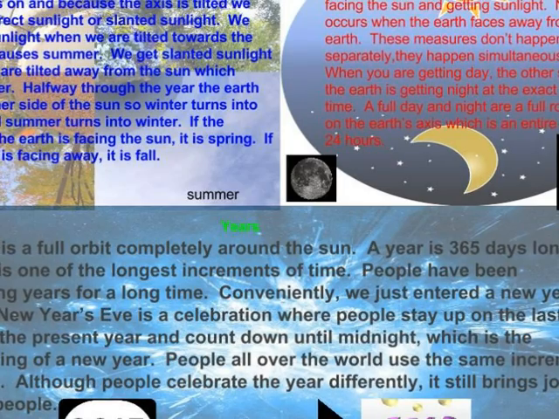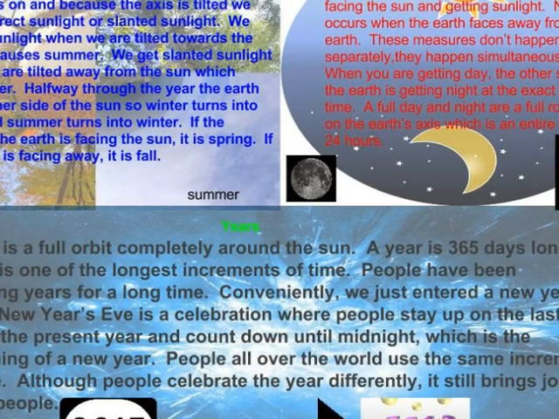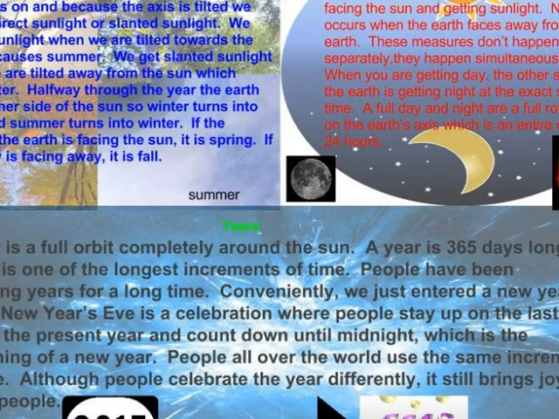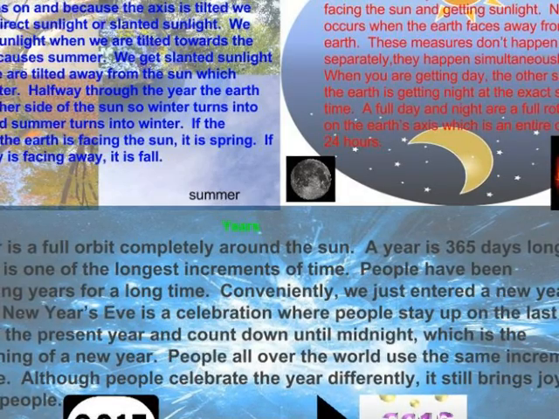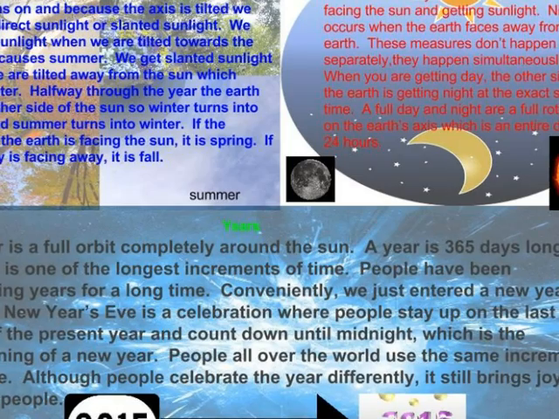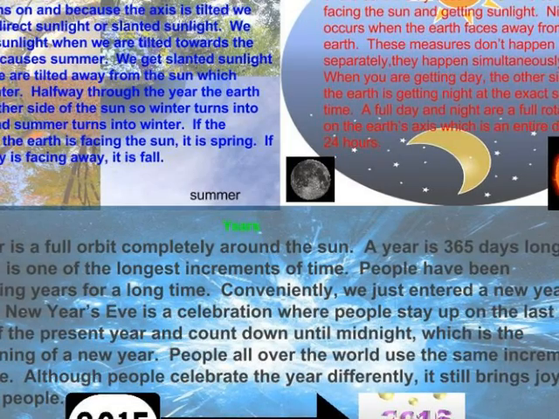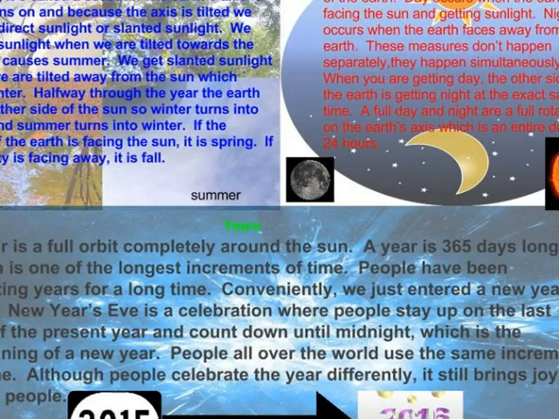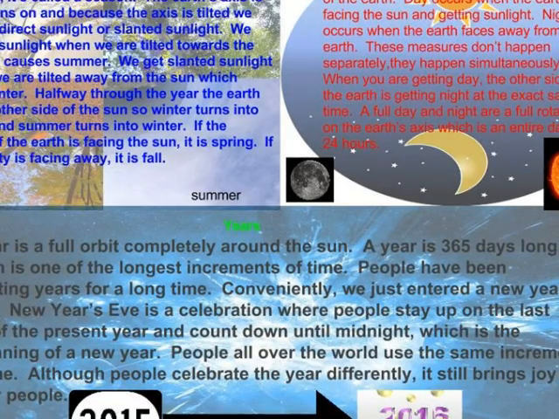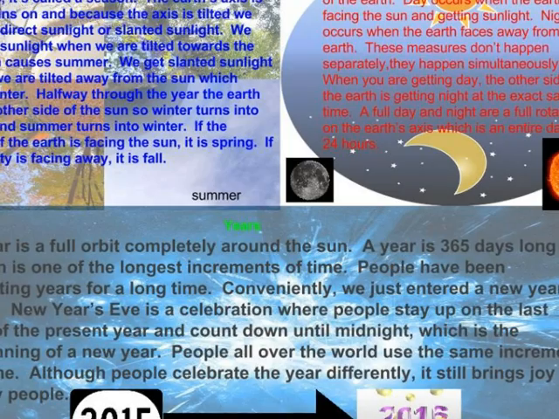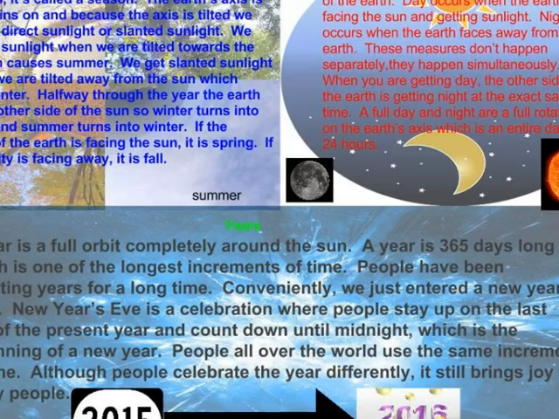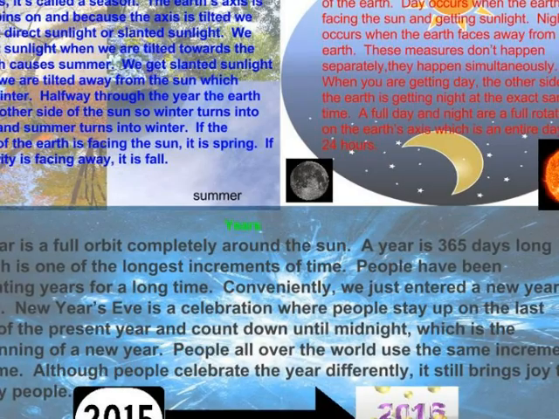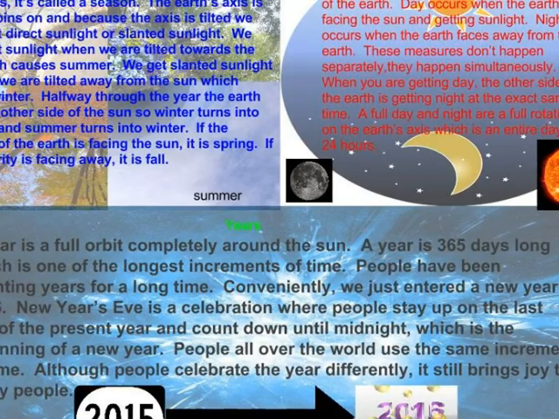Seasons by Noah. The Earth travels around the sun and depending on where it is, it's called a season. The Earth's axis is what it spins on, and because the axis is tilted, we either get direct sunlight or slanted sunlight. We get direct sunlight when we are tilted towards the sun, which causes summer. We get slanted sunlight because we are tilted away from the sun, which causes winter.